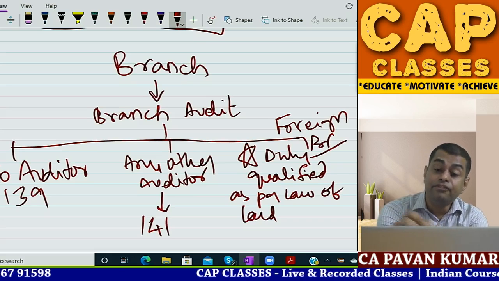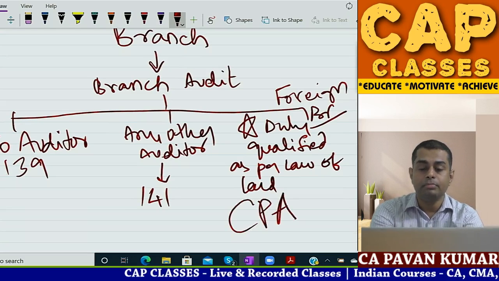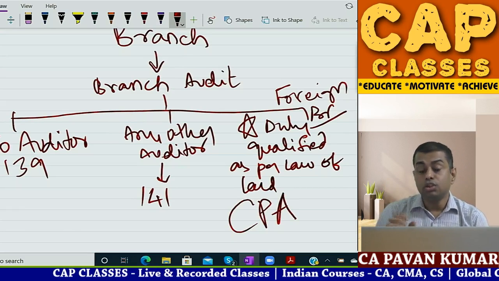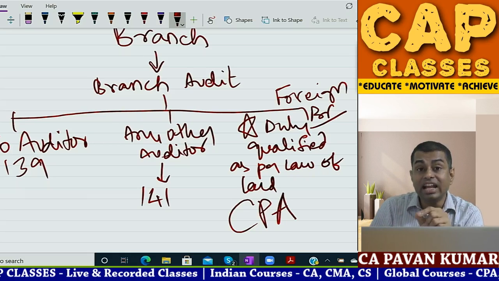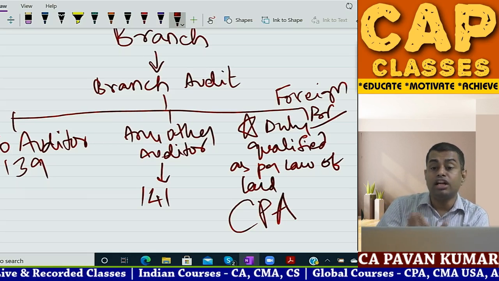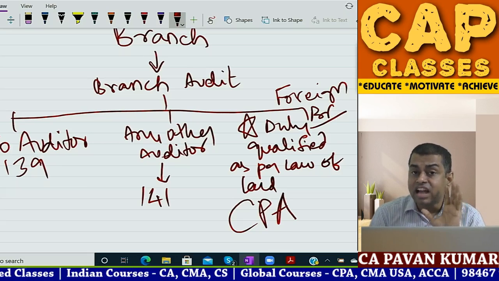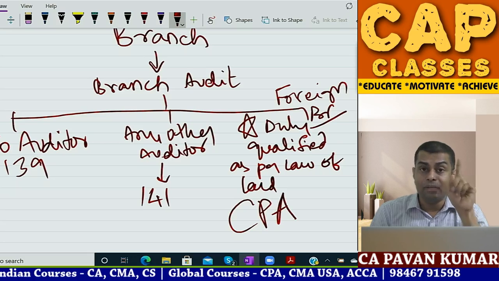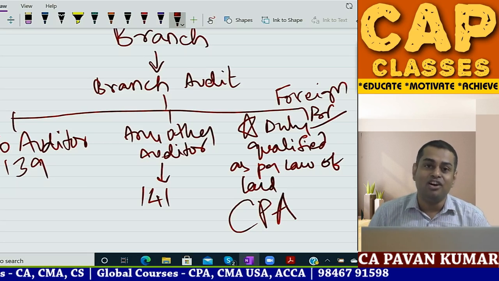Then if in that particular country, for example the US, CPAs are there, members of AICPA, the American Institute of Certified Public Accountants. If as per the law of that land, this person can perform audit of local companies of that country, he is competent to conduct audit of my branch situated in that country also. It is as natural as if an American company has a branch in India, Pavan as a local chartered accountant can conduct audit, no? Simple.